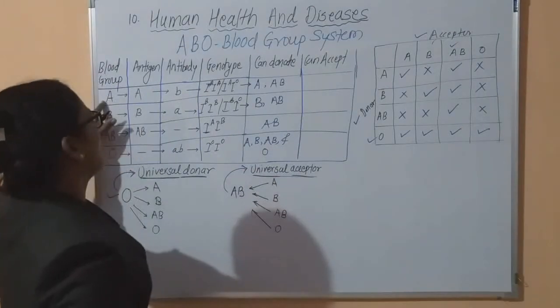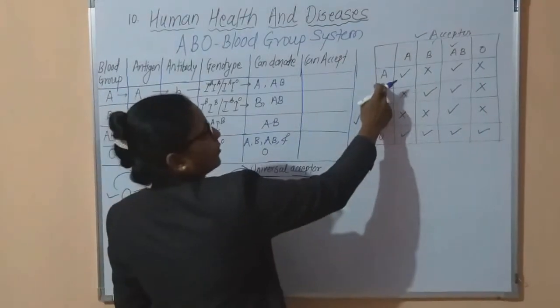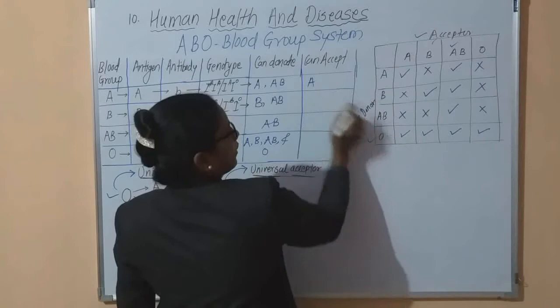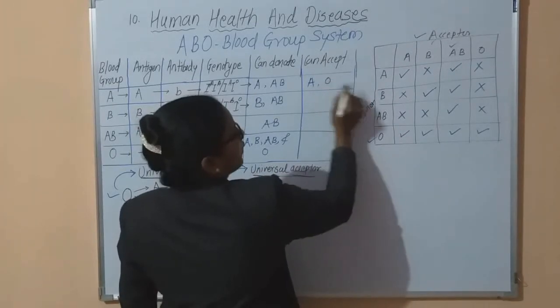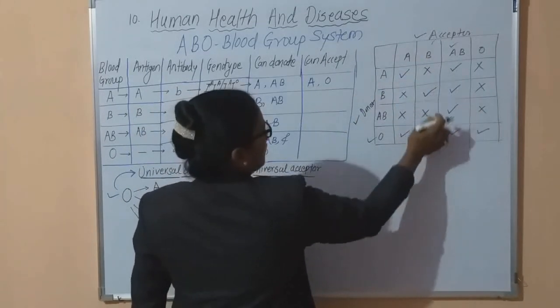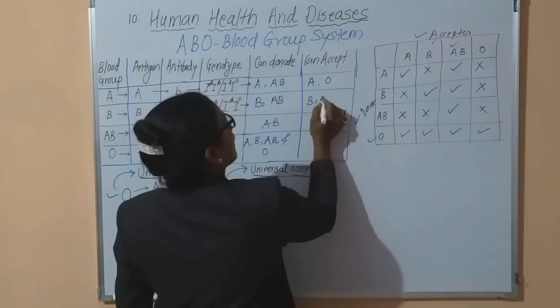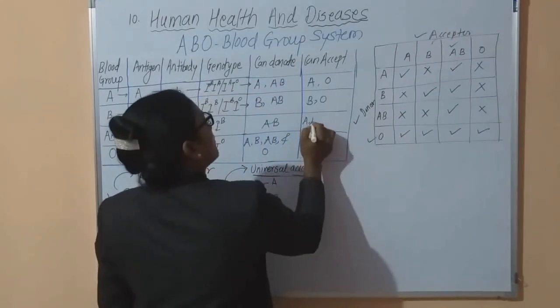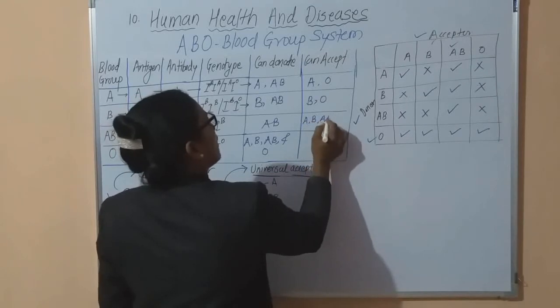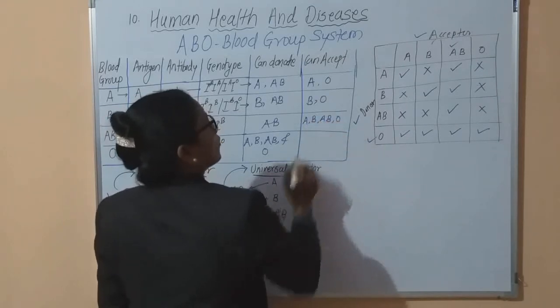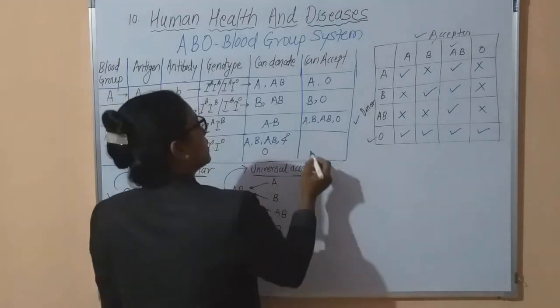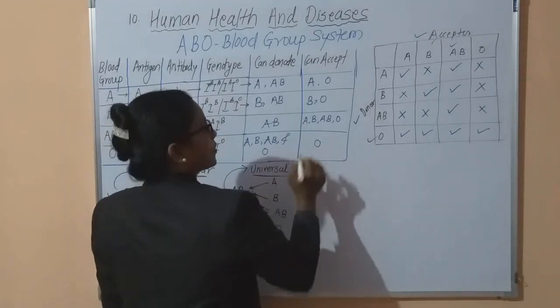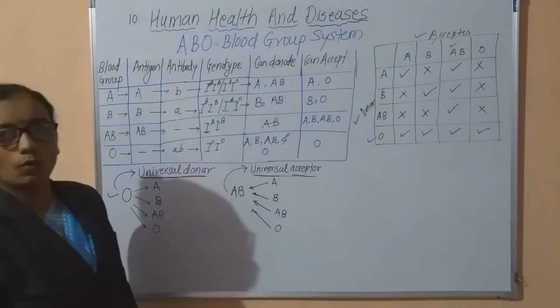The A blood group person accepts the blood of A and O. The B blood group person can accept the blood of B and O. The person AB can accept blood of A, B, AB and O, because it is the universal acceptor, and O can accept only the blood of O person.